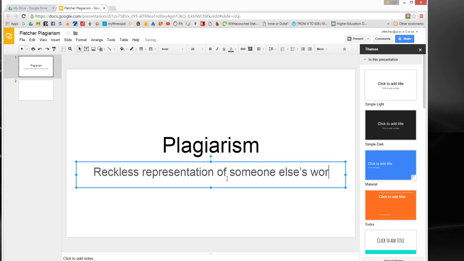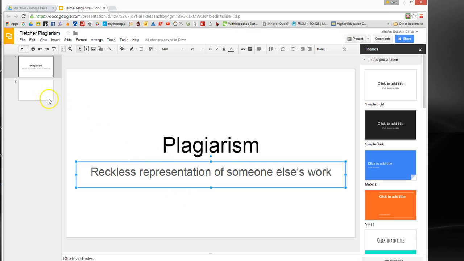And by work, that can be words, it can be ideas, it can be music, it can be a painting, it can be basically anything. Okay, so we've got what it's about, we've basically got the definition. If you represent somebody else's work recklessly, or you represent that you did it and you really didn't do it, it's somebody else's, that is plagiarism.